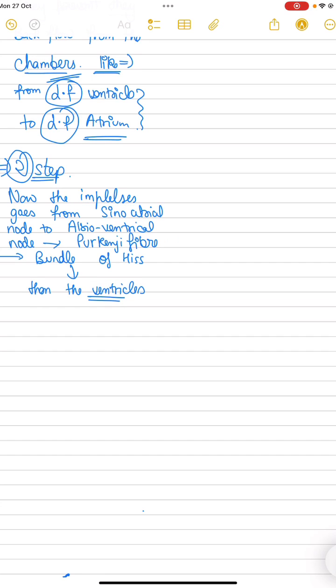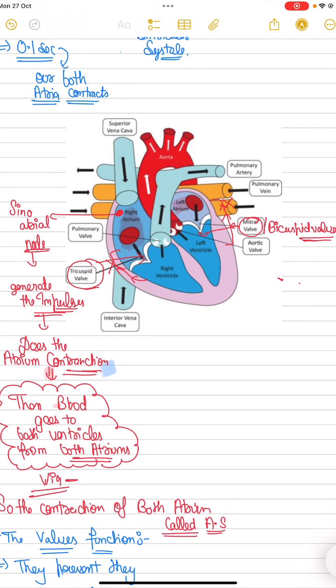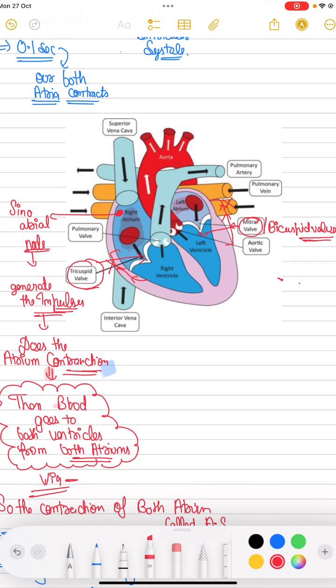So impulses from the sinoatrial node reach the ventricles, and these impulses lead to the contraction of the ventricles.